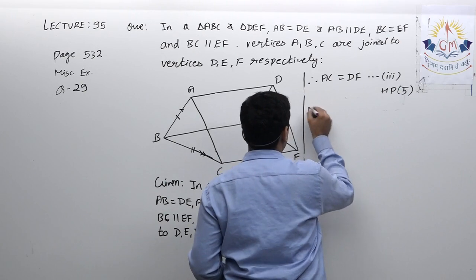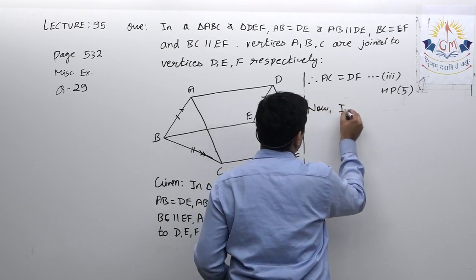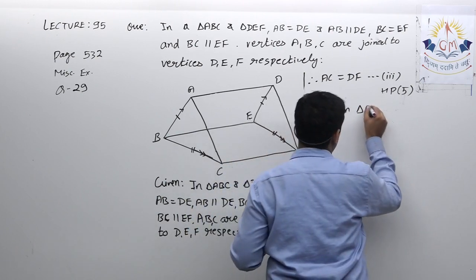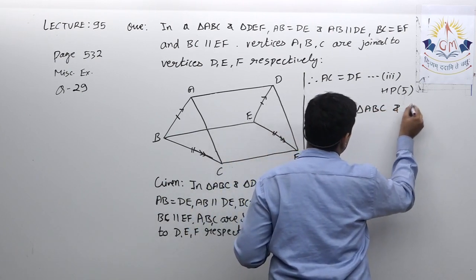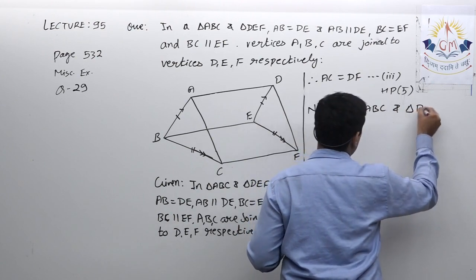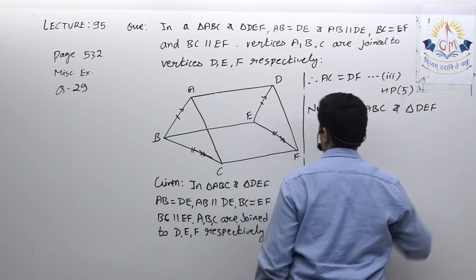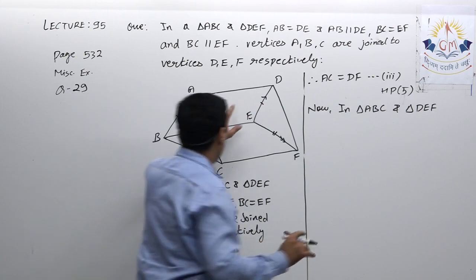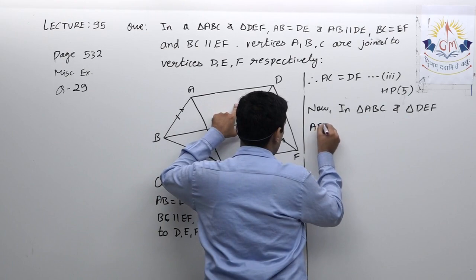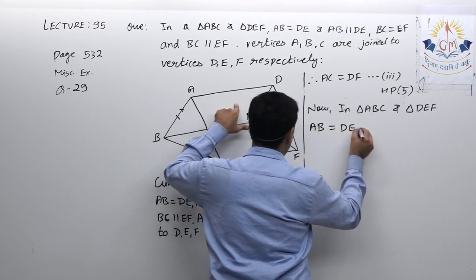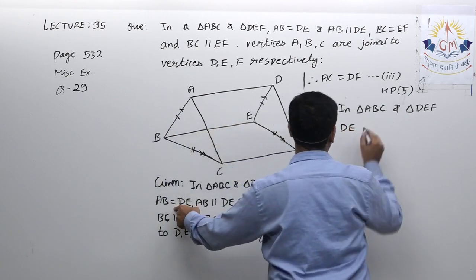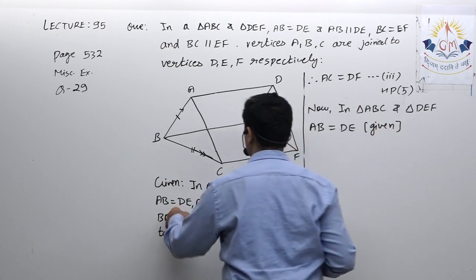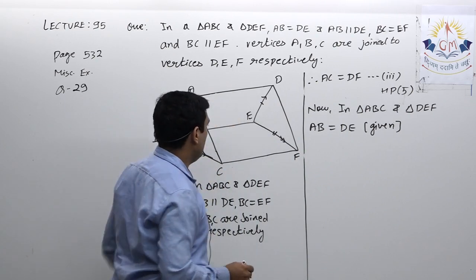So now in triangle ABC and triangle DEF, these two triangles, AB is equal to DE, that is given.